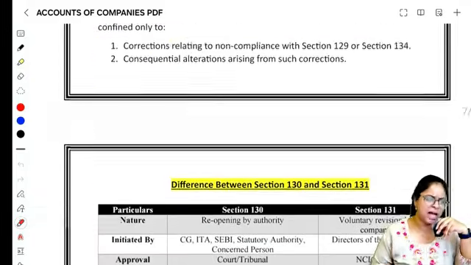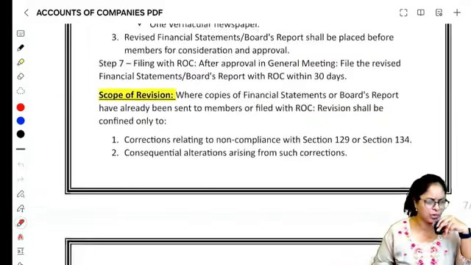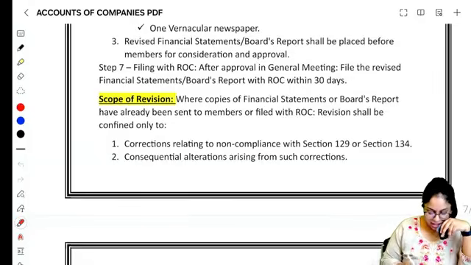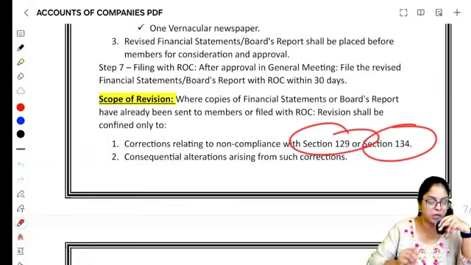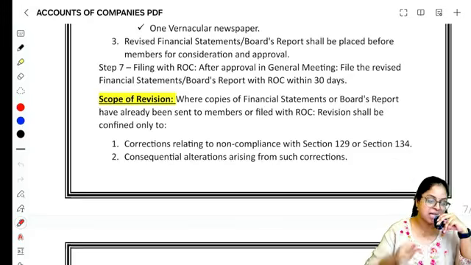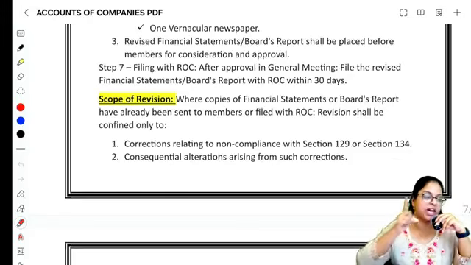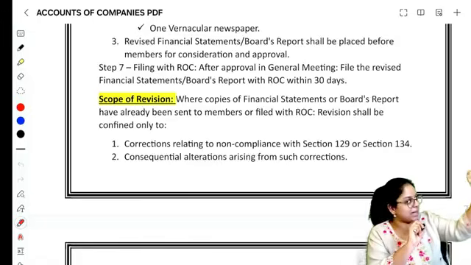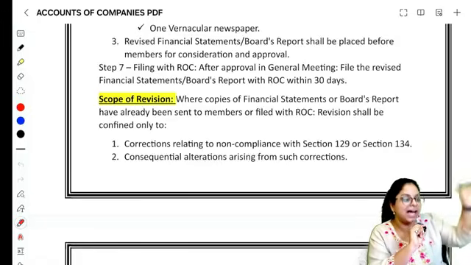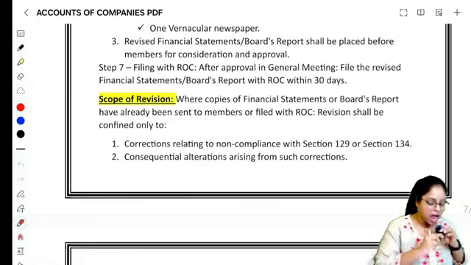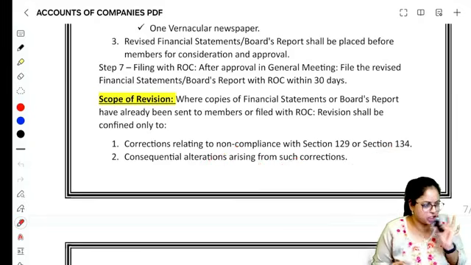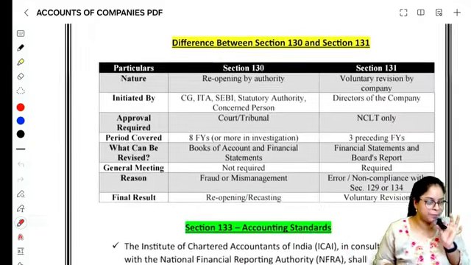Next is scope of revision. என்னத்தை ரிவைஸ் பண்ணலாம் மேம்? எல்லாத்தையுமே ரிவைஸ் பண்ணலாமா? No, you cannot just revise whatever you want. What can be revised அப்படின்னா corrections relating to non-compliance of 129 and 134. Section 129 or 134ல ஏதோ non-compliance இருக்குன்னா அதை you can do correction. அங்க correction பண்ணதுனால subsequent effect double entryல எங்கேயோ வருதுன்னா அந்த alternative corrections can be done. அதை தவிர you are not supposed to change anything when you go for a voluntary revision.